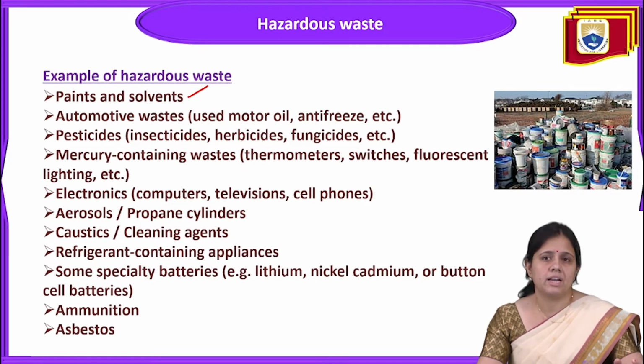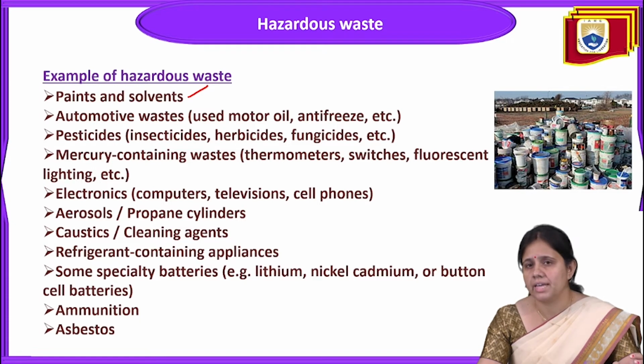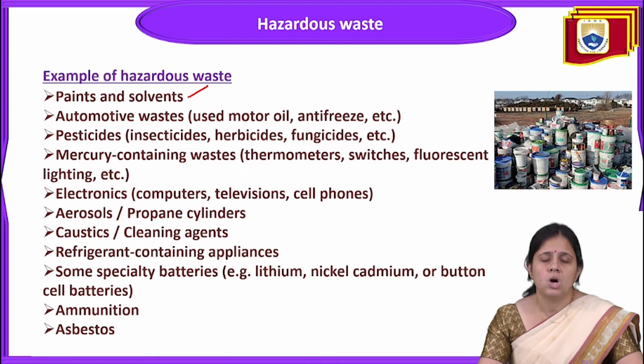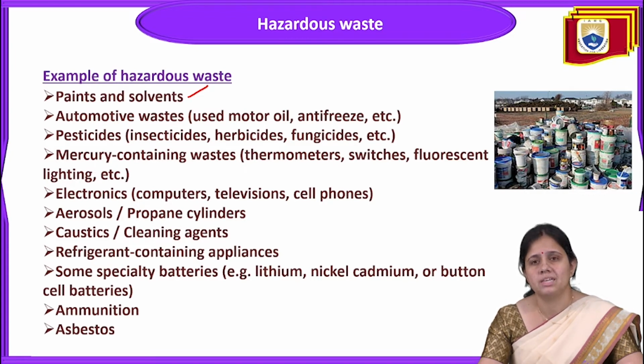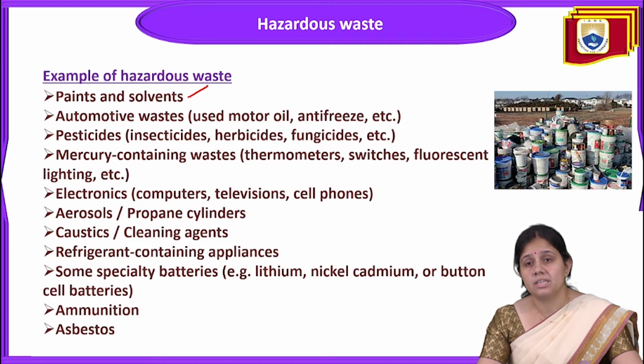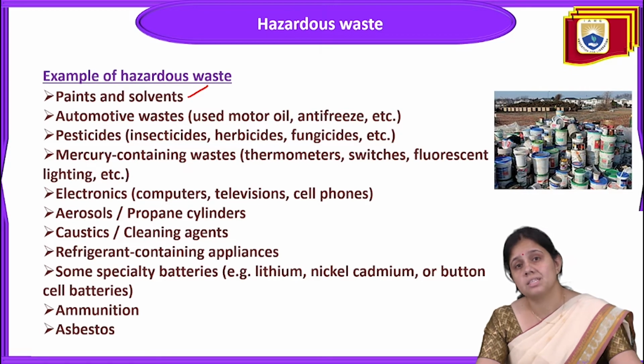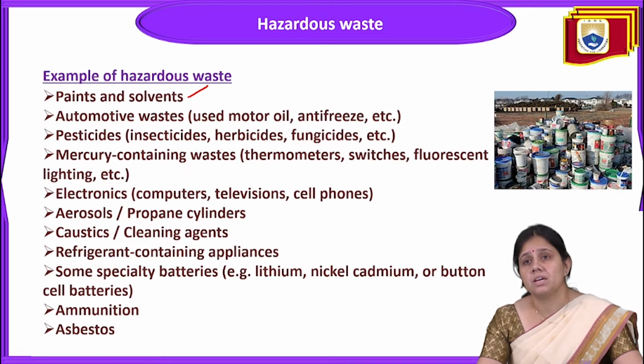The next point is electronic waste. Electronic waste like computers, televisions, telephones, and mobile phones contains highly toxic chemicals, and that's why it is called hazardous waste. Aerosols, propane cylinder gases, and caustic or cleaning agents also come under the category of hazardous waste. Refrigerant-containing appliances also come under hazardous waste.